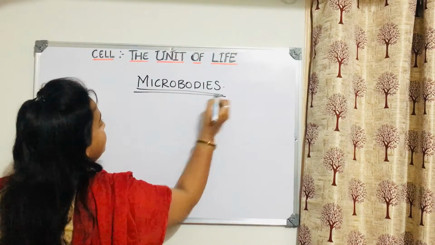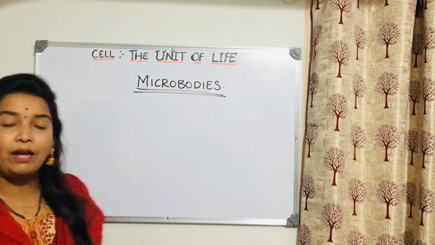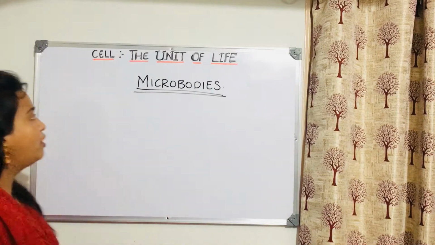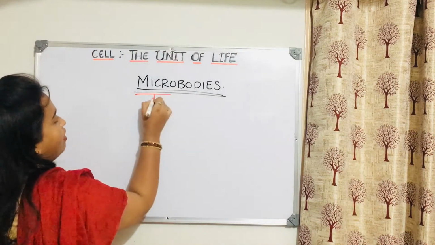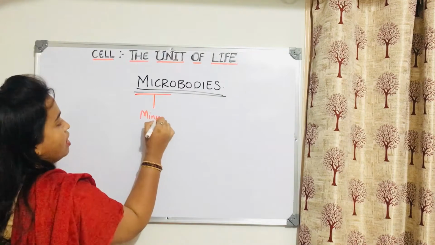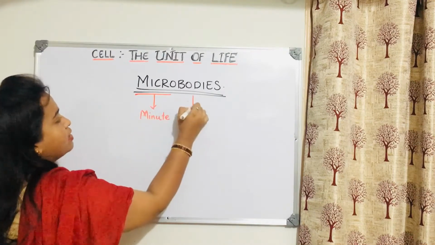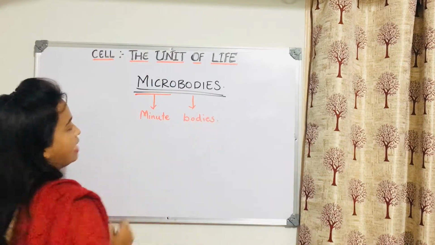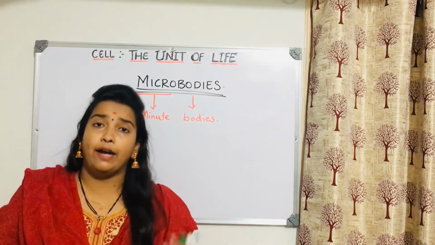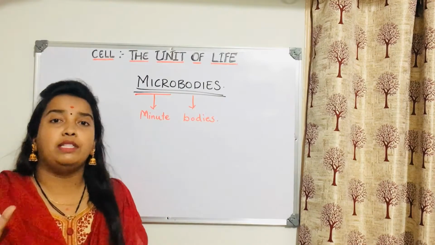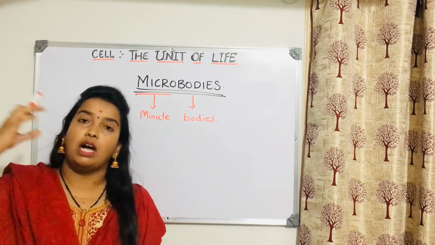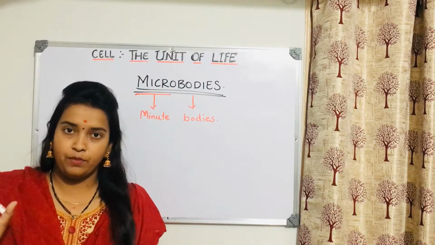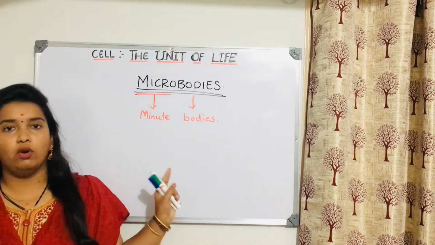Micro bodies. Okay. Now, what are micro bodies? See, the name itself you'll understand, right? Micro means what? They are very minute. They are minute structures, they are bodies, somas. So they are minute bodies which are present in the cell. I hope this much is clear now. In comparison to other organelles, these organelles are very, very small in size. That is why we name them micro bodies.